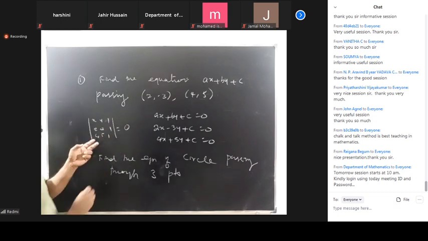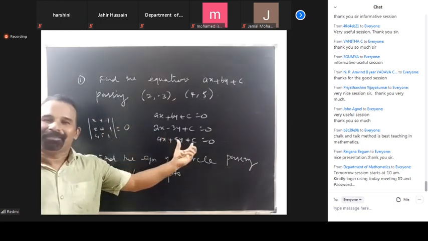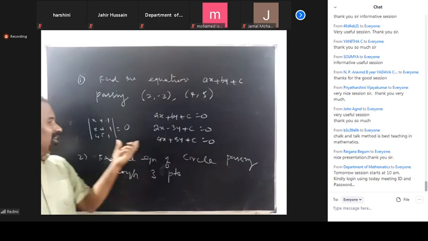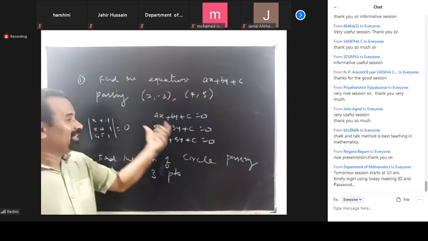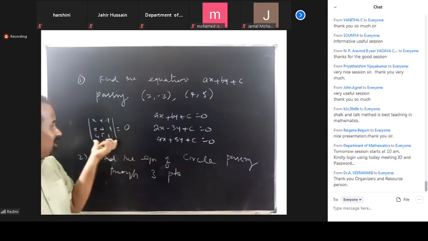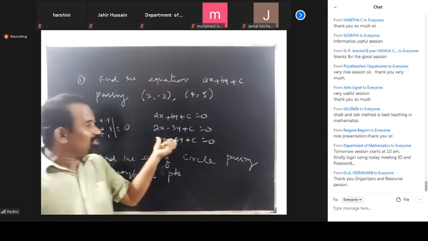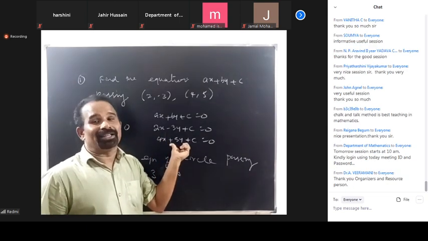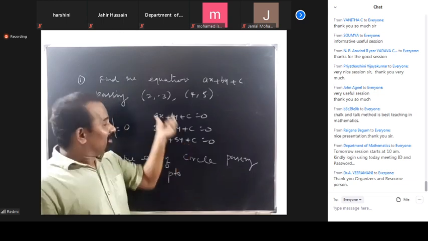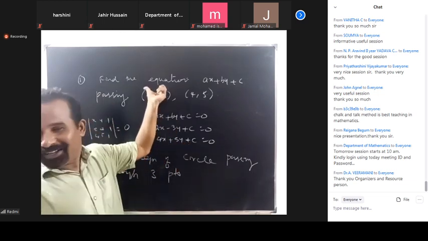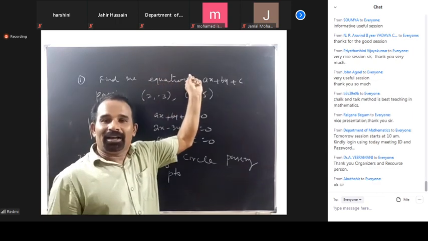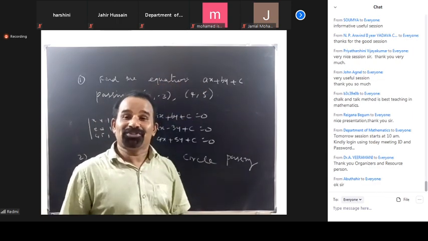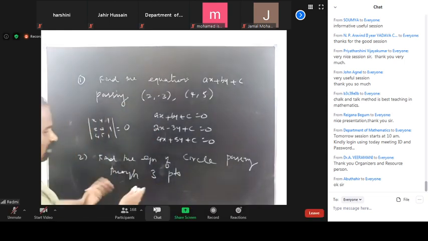If the determinant is 0, that is the required equation. So using determinants, matrices, linear algebra, we can solve this system of simultaneous equations. This is for solving problems of geometry.